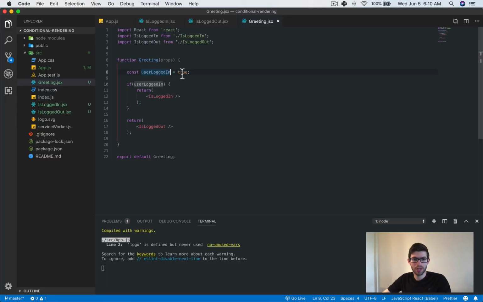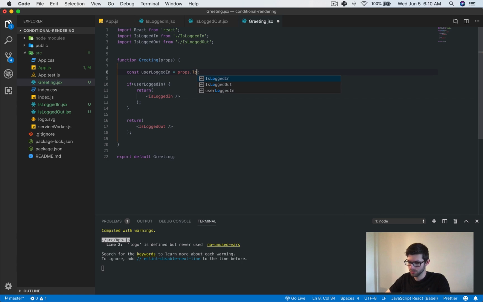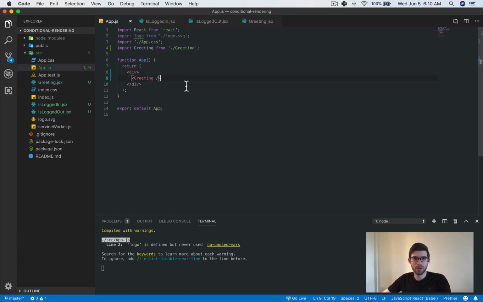Also, we can have this be adjusted to be a prop, so then we can pass it in from our app. So we can have, I think it was, I don't even remember what I called it already. Logged in will equal true. It says welcome. Go back to false. It still says welcome. Cool.